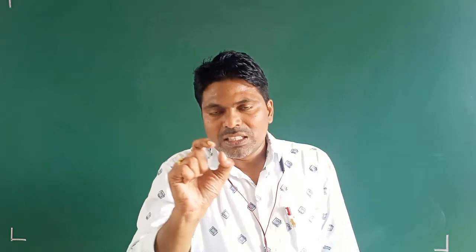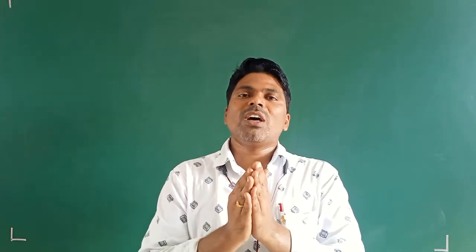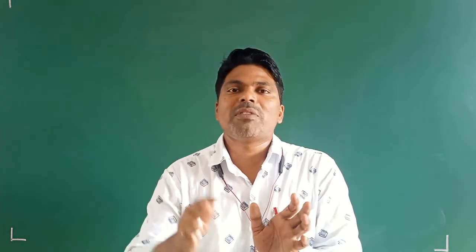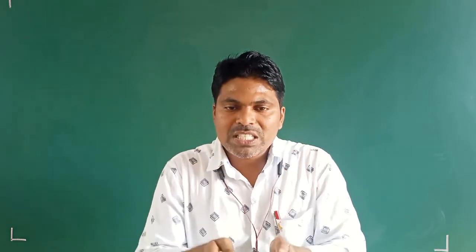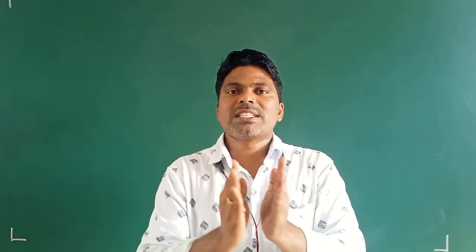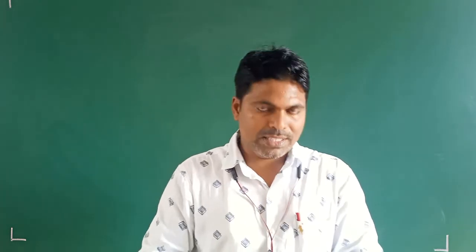In epithelial cells, the intercellular fluid is absent, blood vessels are absent, and some cell junctions are present. What are the cell junctions that are present, that is what we are going to discuss now. Our topic today is cell junctions.